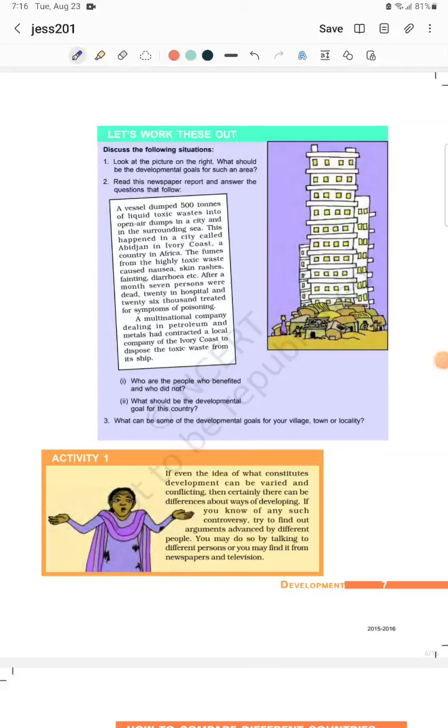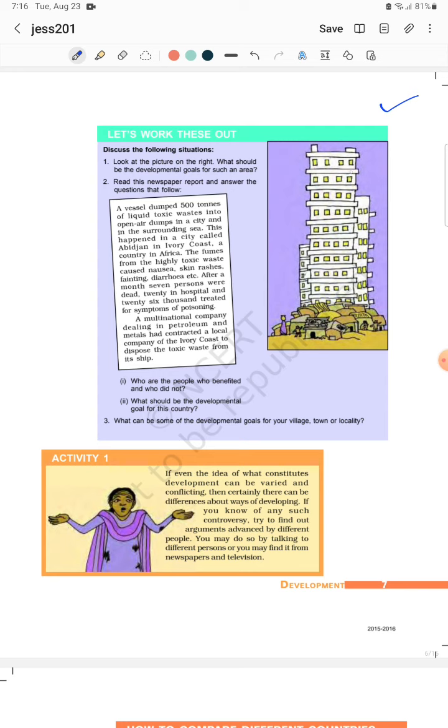Everyone, as I told, we have to start our chapter from here. Maximum time this part of this example, let's work this out. It's coming in paragraph type questions, and sometimes my students thought that it is an out of syllabus question. It is not out of syllabus, it is a part of development.